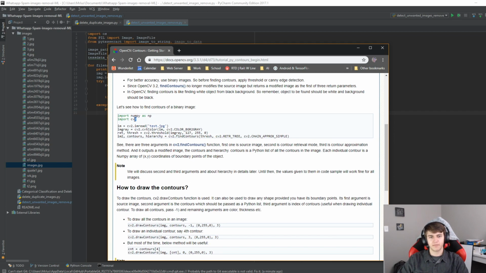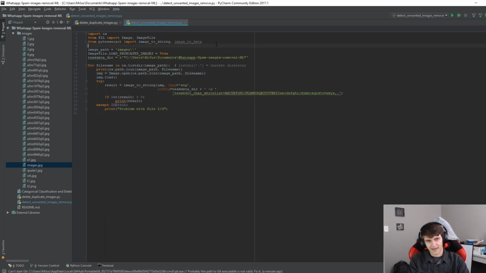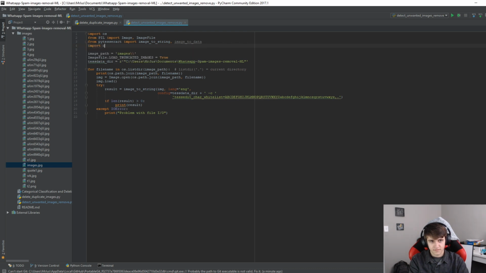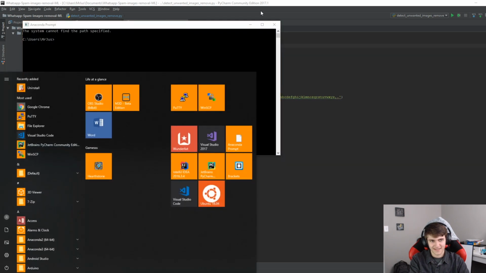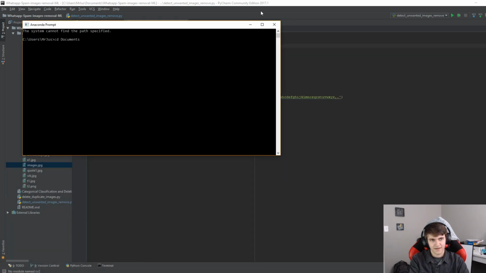Alright, so first I'm going to import CV2, and I might need to install it via Anaconda. Yeah, I need to Anaconda this up. Let's just use the Anaconda prompt, and then I can just CD into here. Clear the screen, and then we'll do a conda. Actually, we want to activate the environment. Activate meme recognizer. And clear the screen. And then conda install CV2. Hopefully, that's the name of it.